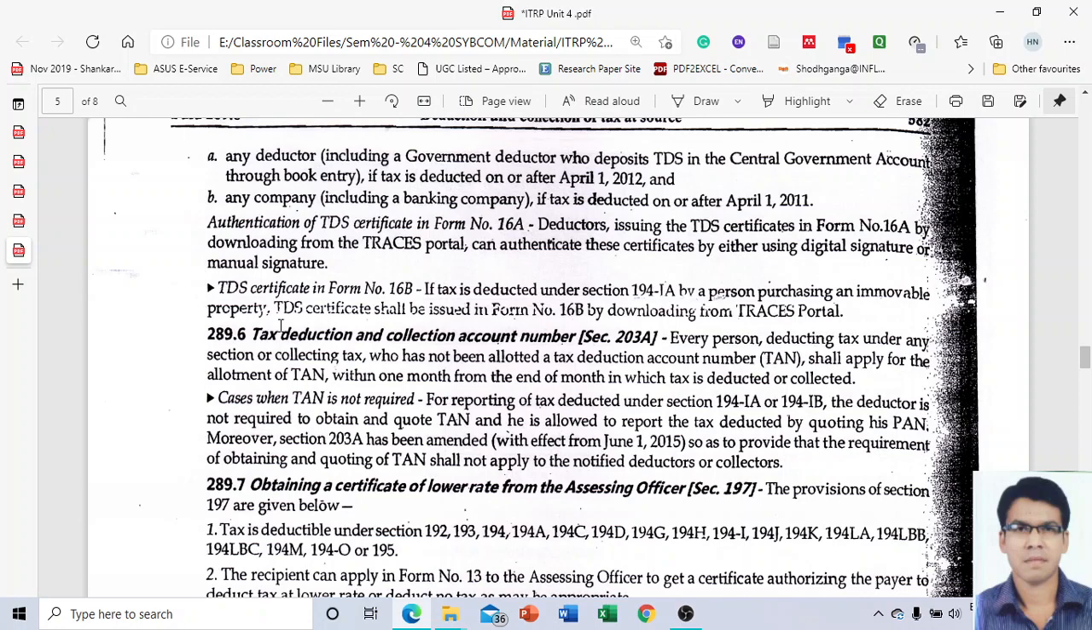Next para, it is nothing but section 197, that is obtaining a certificate of lower rate from the assessing officer. Now this para I have already discussed at the time when we were discussing the provisions of TDS, in unit number 3. So again I will try to summarize the thing. I am not skipping it, but I will summarize it. How can you obtain a certificate of lower rate from the assessing officer? For that a particular section is given, section 197. The provisions of section 197 are given below.